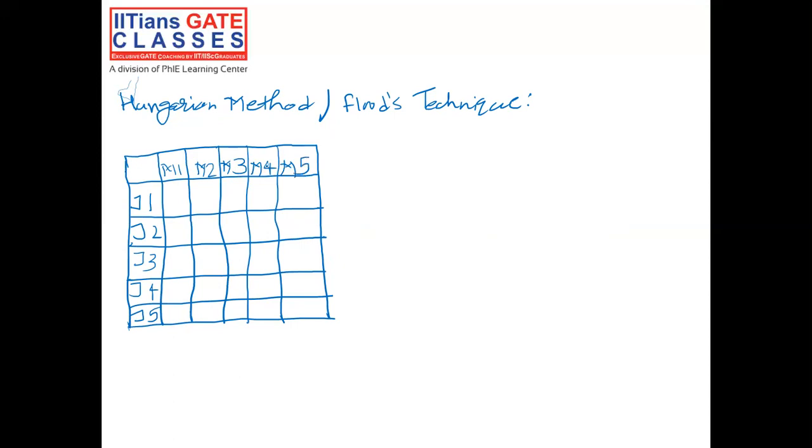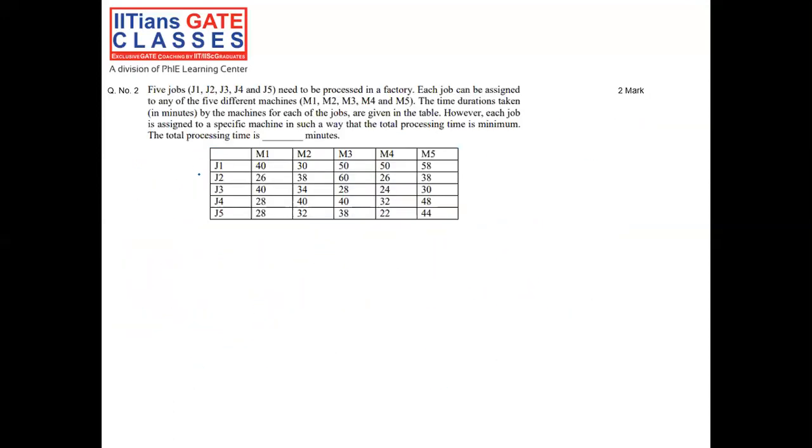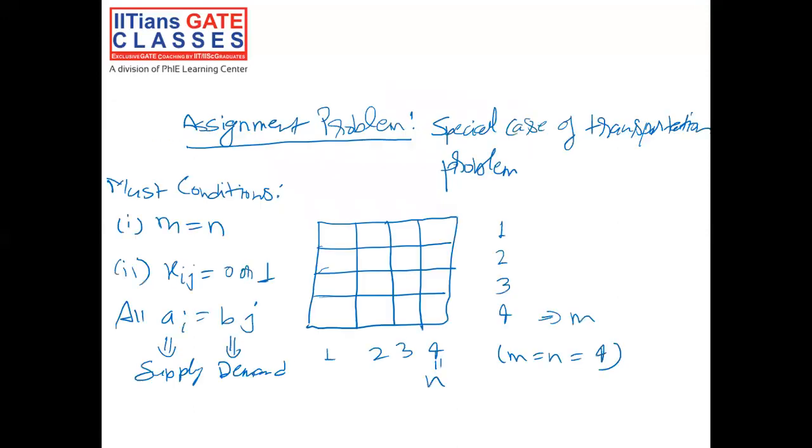And for each job to get performed at each machine, the time taken is also given. If you can, go back to the question and see the table once again. So 5 jobs are given, 5 machines are given, and the corresponding time in minutes are also given.